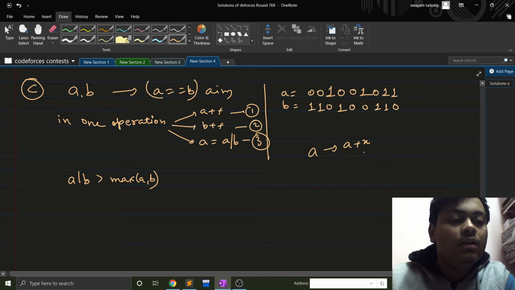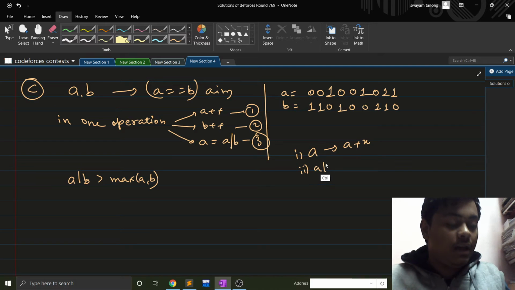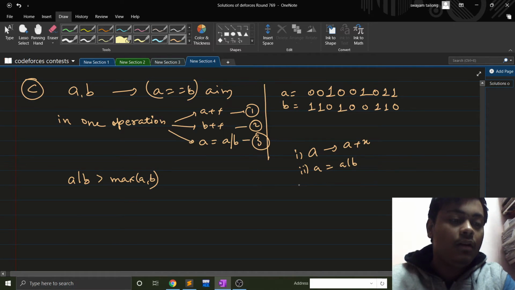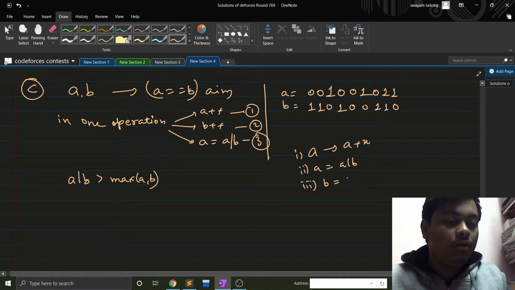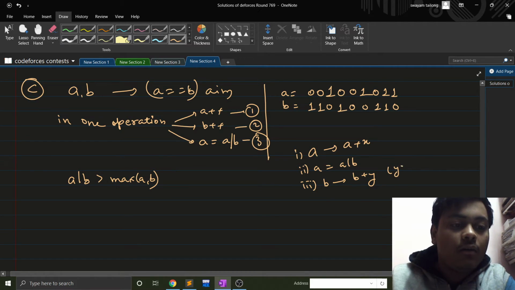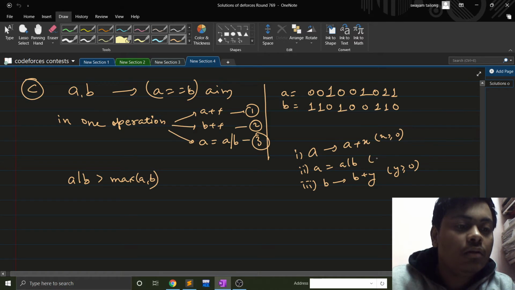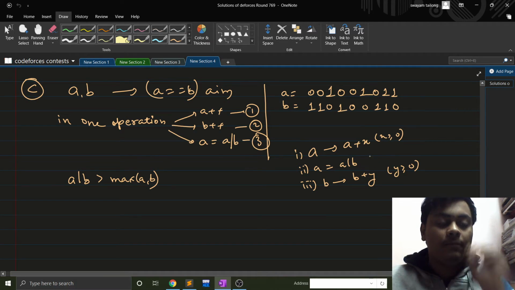Then first you do this, then you do a is equal to a or b, and then you can increase b some y amount of times to make it equal, right? Here y can be greater than or equal to 0, and x can be greater than or equal to 0. Fine. This is not fine.